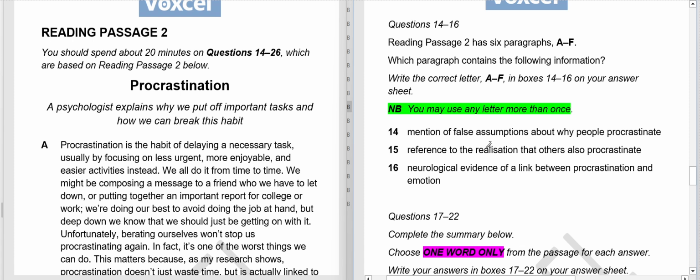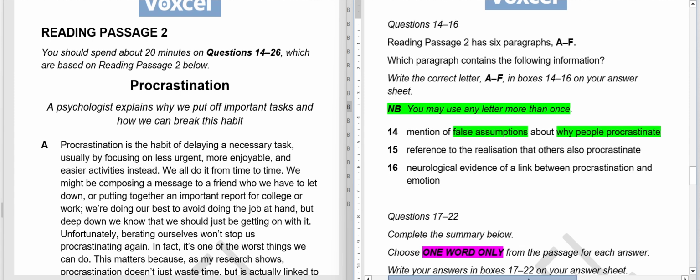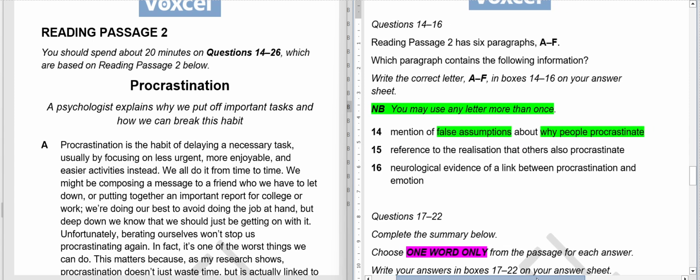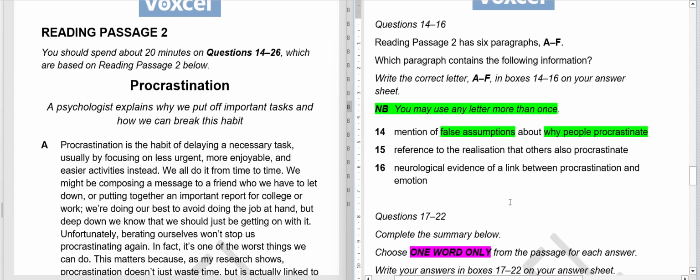Mention of false assumptions about why people procrastinate. So in whatever paragraph there is a mention of false assumption about the reason people procrastinate, we will mark that as our answer. So let me adjust it a bit here. Okay, so what is this false assumption? Meaning to say that assumption which is not true, which is not rooted in reality.